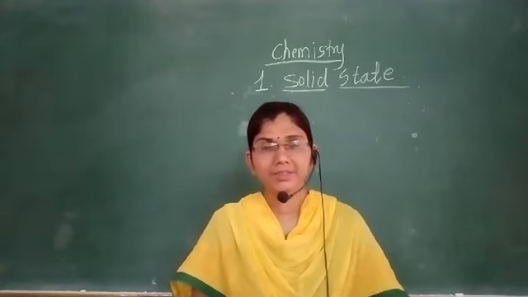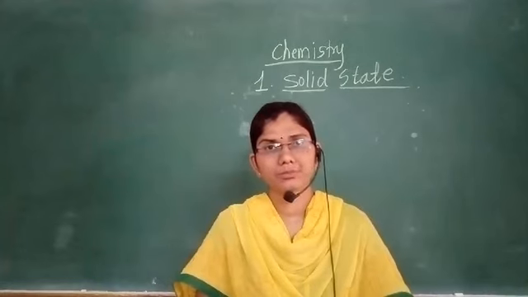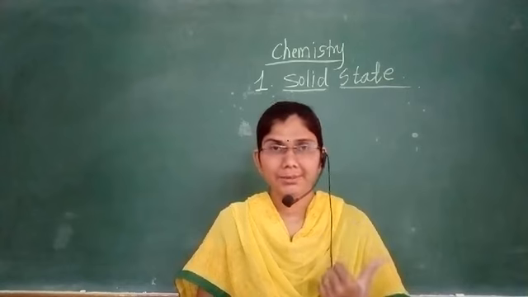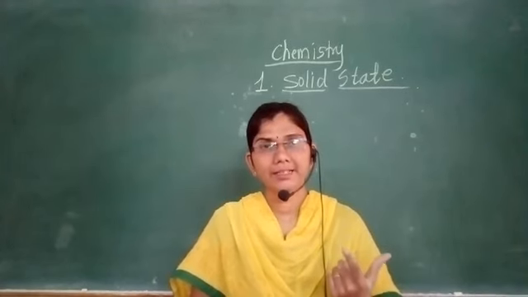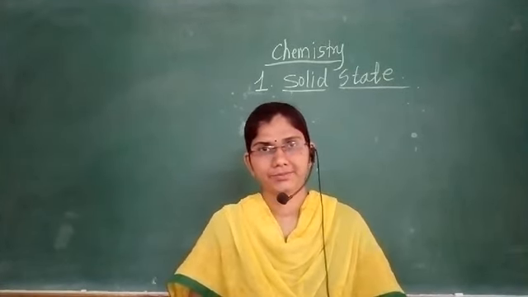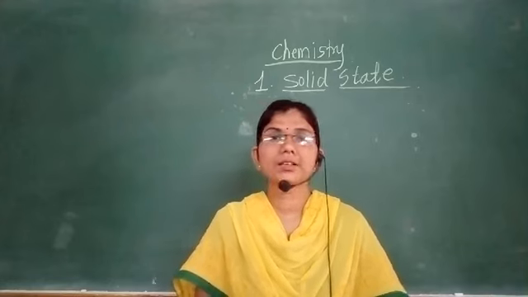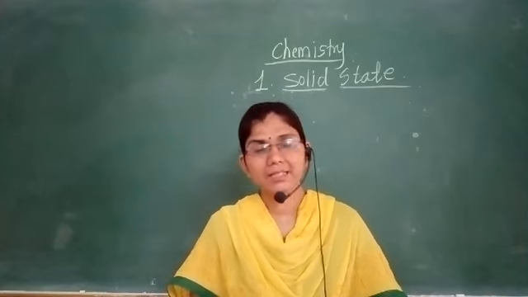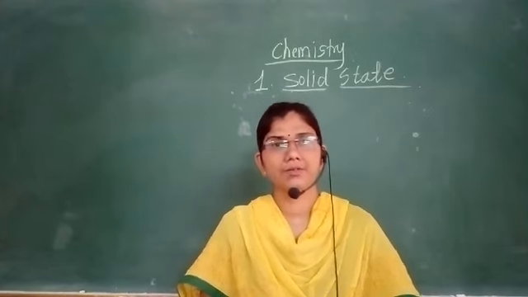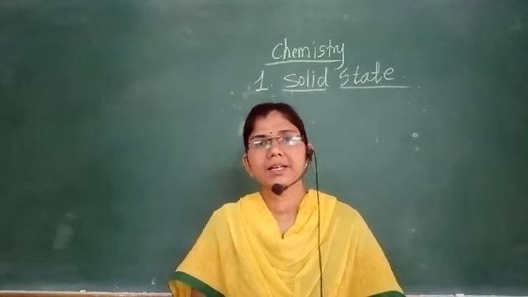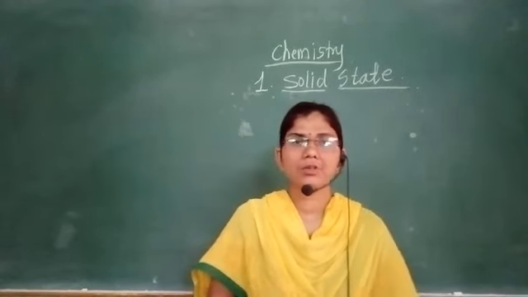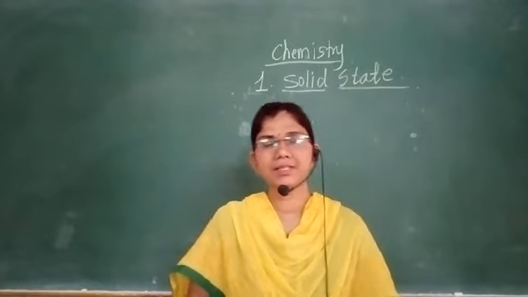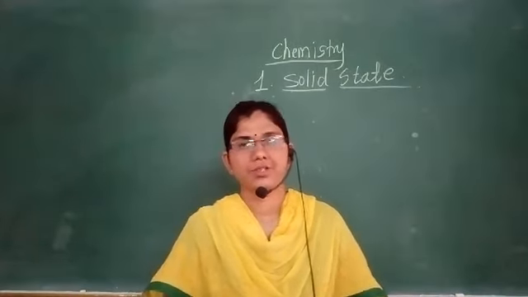Carbon crystallizes in three forms: carbon diamond, carbon graphite and carbon fullerene. Also, sulfur is present in two forms: monoclinic sulfur and rhombic sulfur. So these are some examples of isomorphism and polymorphism. That part we have seen in our last lecture.